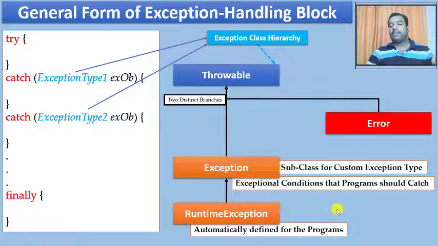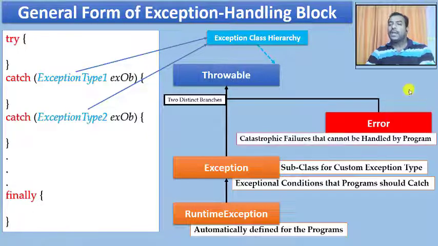For example, whichever exception is automatically created by your Java runtime system is going to come under the RuntimeException. Whichever exception the user wants to create as its own custom exception type, all those will come under the Exception class.